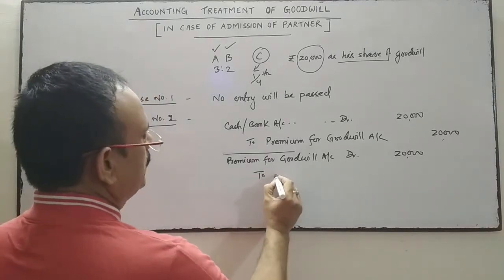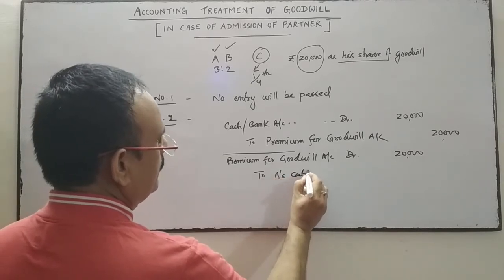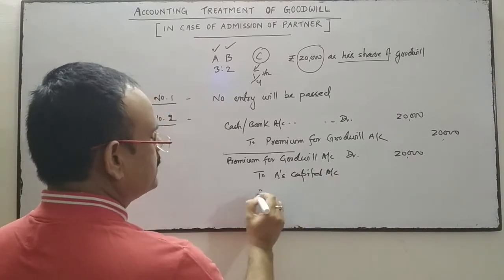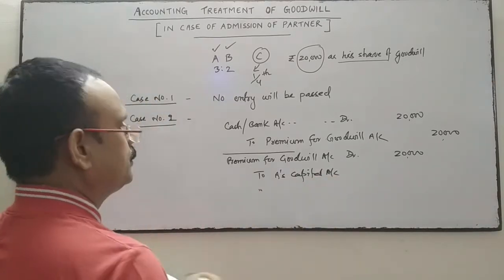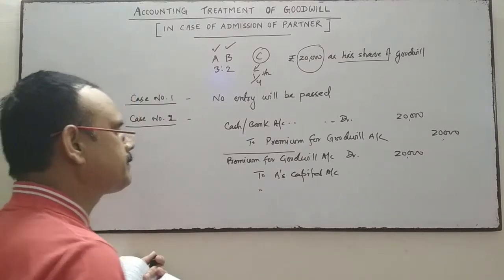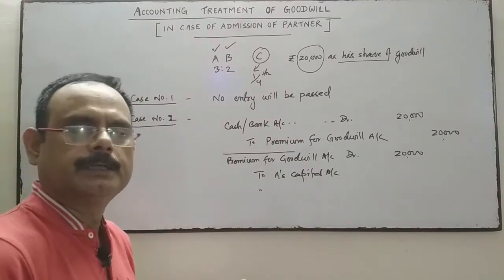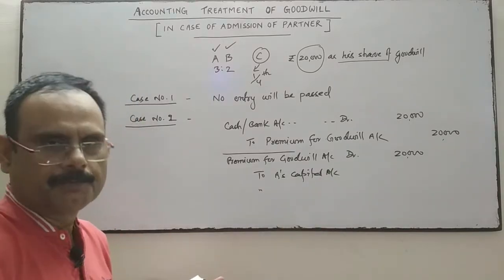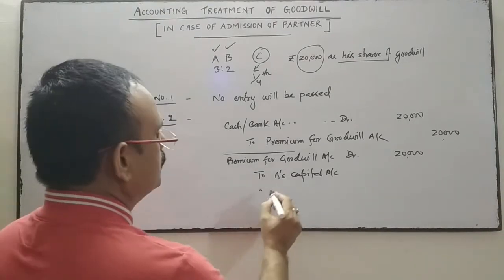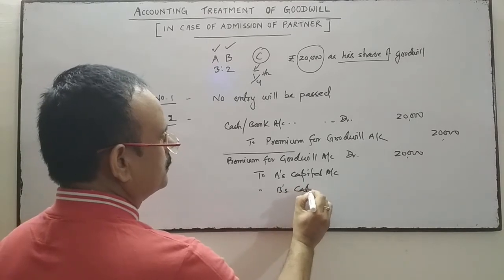So to A's capital account. Here the capital is fluctuating. No information has been given, which means capital is fluctuating. When the capital is fluctuating, this amount will be transferred to the capital account. Otherwise, if the capital is fixed, then this amount will be transferred to the partners' current accounts. So to A's capital account and to B's capital account.